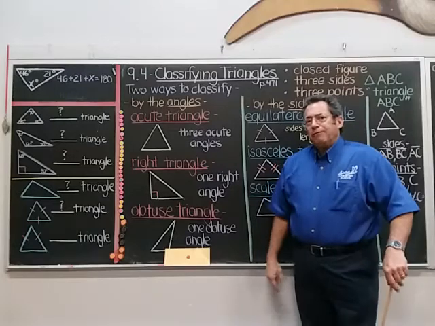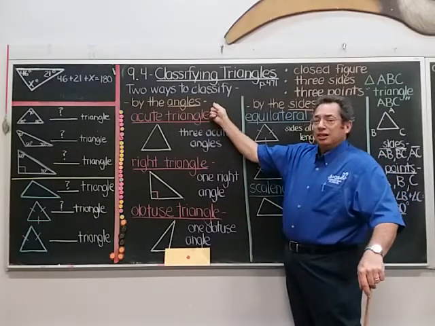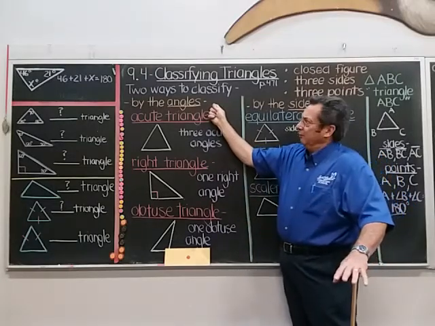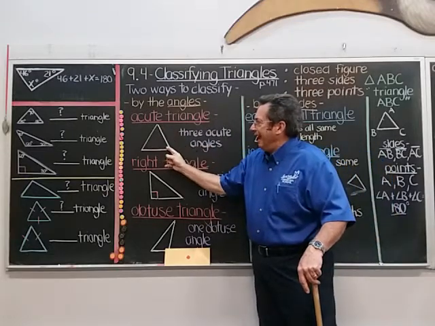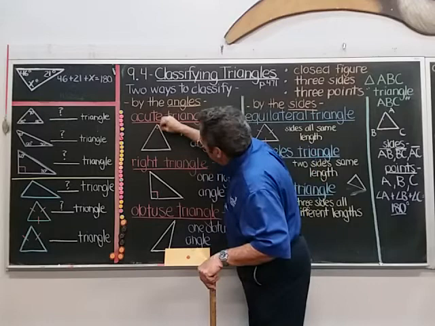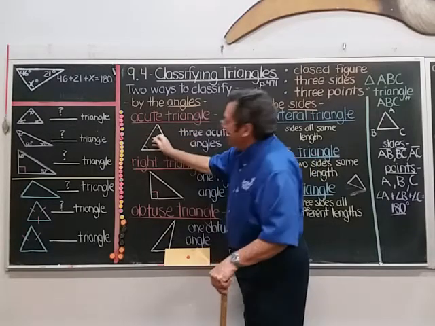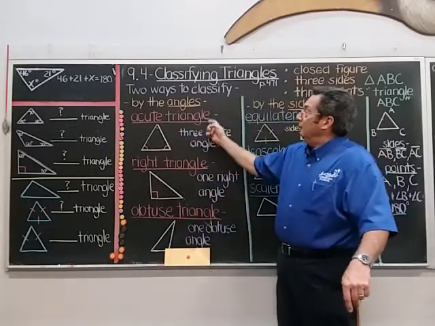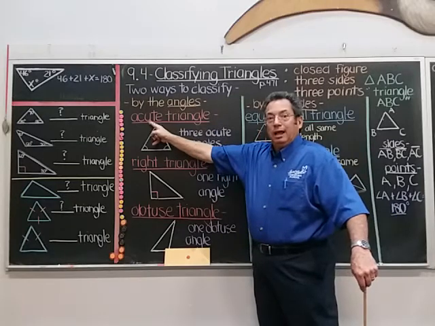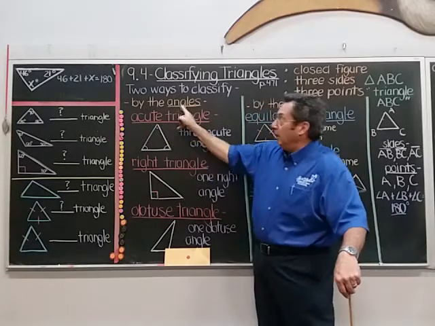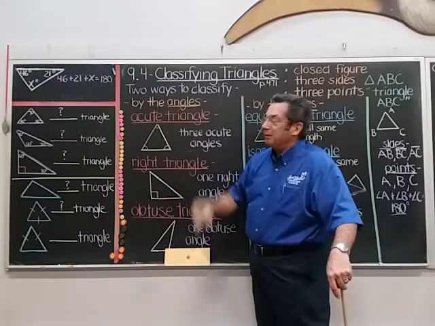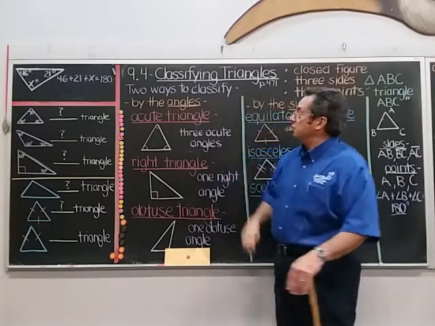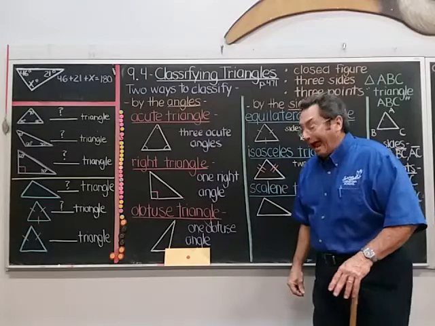All right, so there are two ways to classify triangles. First off, you can classify the triangle by the angles. For instance, if the triangle has three acute angles, oh, they're so cute, these are all less than 90. Those three acute angles make the whole triangle a what? An acute triangle. Now, of course, I'm looking at the angles, not the sides here. It's called an acute triangle. It has three acute angles to it.